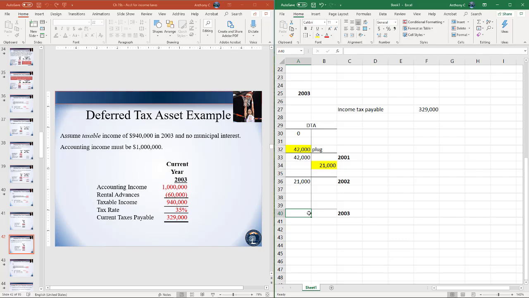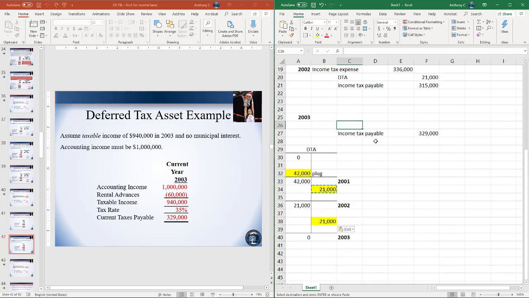So we'd like an ending balance of 0. So again, to get from a debit balance of 21,000 to a debit balance of 0, we would make a credit for 21,000. And so we'll just credit in the journal entry DTA for 21,000.